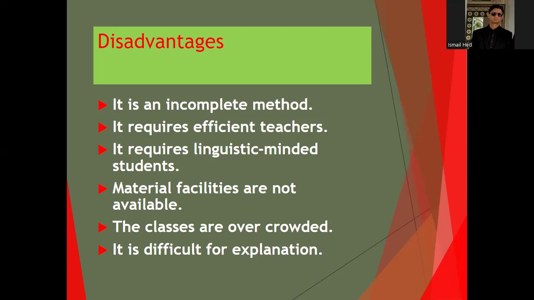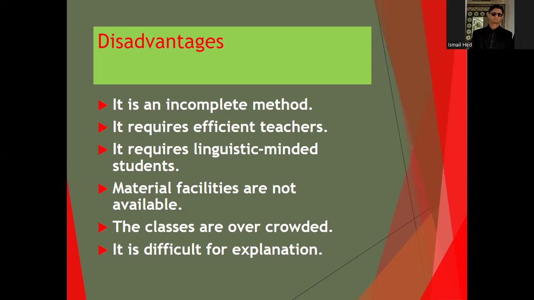Students are important, teachers are important, both are related to the language learning process, and both help each other in improving the learning environment. Material facilities are not available, so this is the problem. We don't have all the facilities, we don't have audio visual aids, we don't have multimedia, and we don't have the available literature to promote this type of learning environment. The classes are overcrowded. This is a problem, especially in the government sector, when the class is more than 80 plus students or 100 plus students. Then this type of method is practically not possible to be utilized in those circumstances.